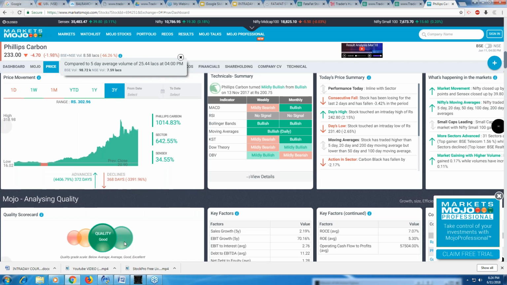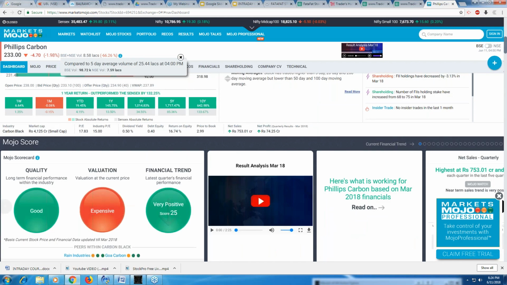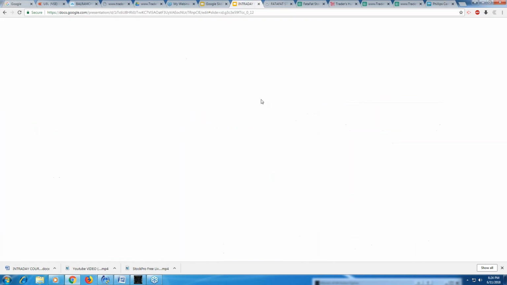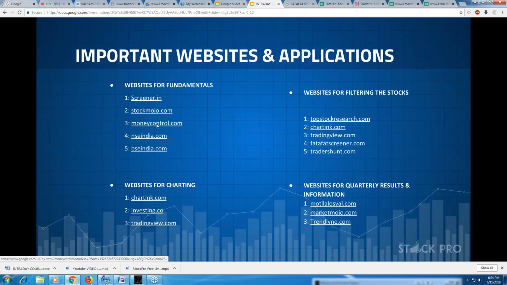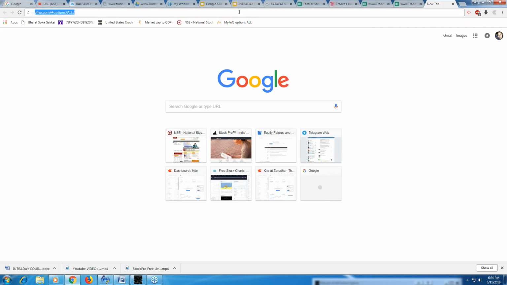I mean, this is purely for positional. I'm just running through each and every website with you, so that in case you need to explore them, you will be able to do that, right? So that was Market Mojo, Stock Mojo or Market Mojo. Then we have Moneycontrol, and Moneycontrol basically is very, very good to find out.